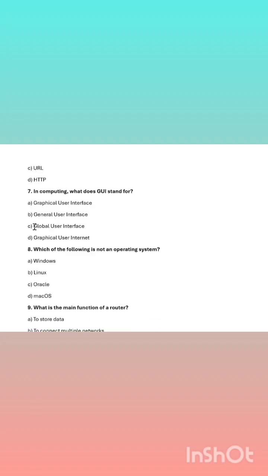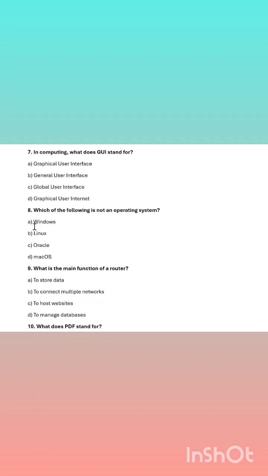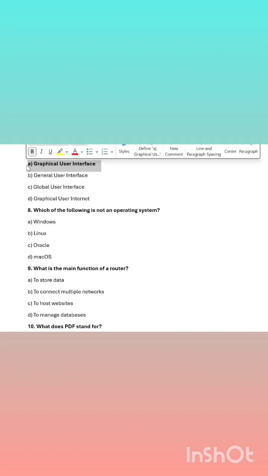Okay. Next is, in computing, what does GUI stand for? So GUI basically stands for what? Now there are two types of software in computing. One is text-based software where the user has to type in the commands, and another is user interface-based software where, with the help of icons, with the help of images, you can access the software. Okay, you don't have to type the commands. So GUI basically stands for what? Graphical User Interface. Okay, so option A is the answer.